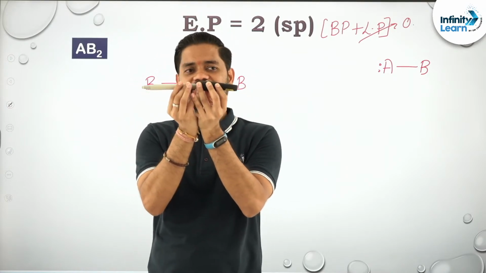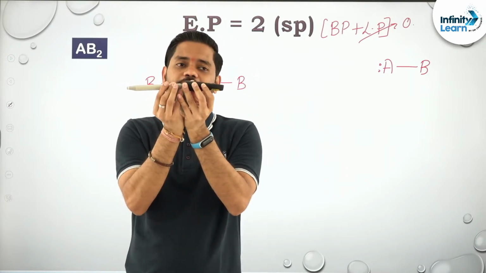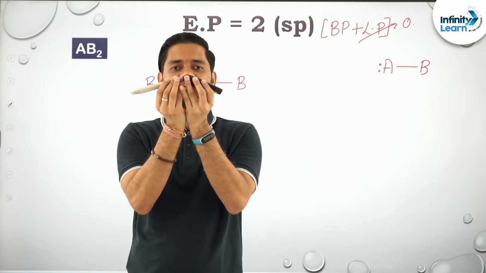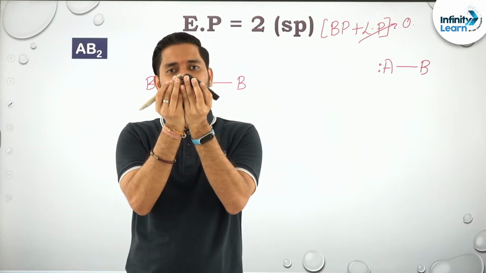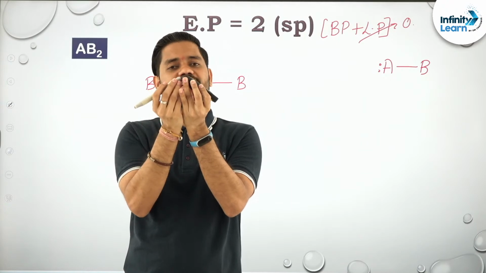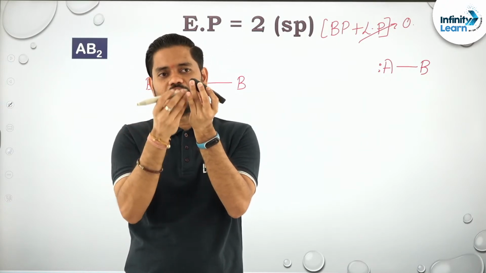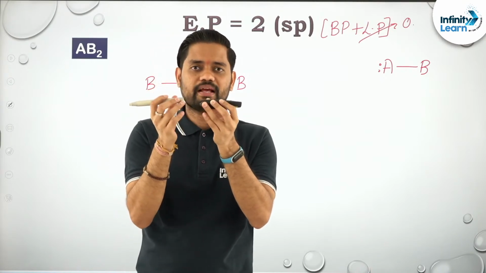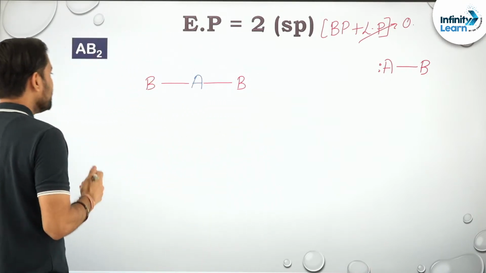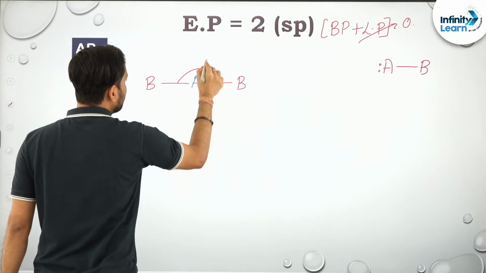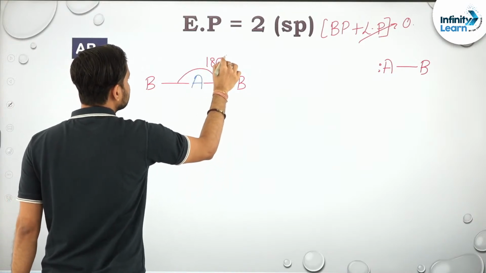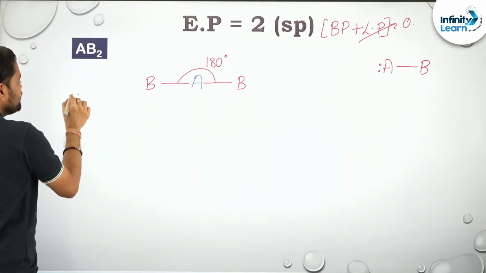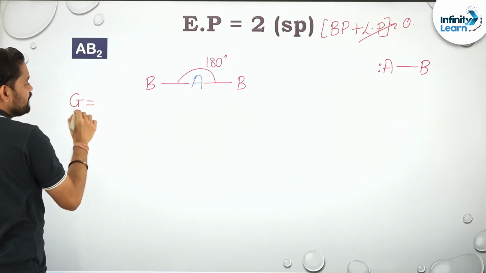Since it has formed 180 degrees, people ask, sir, can it go beyond that, can it bend again? Yes, it is bending, and from the upside the bond angle is increasing, but from the downside the bond angle is still decreasing. That's why the best angle is 180. So here the bond angle is 180 degrees. Talking about its geometry, it is linear.